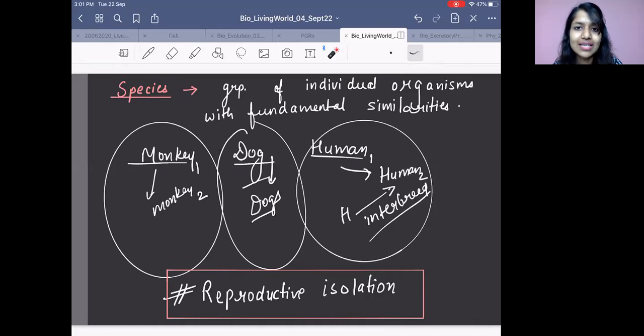So how do we actually say that it is one species? Very important point: they should interbreed. Why are we keeping human beings in one category, one species? Because human beings can interbreed with each other.